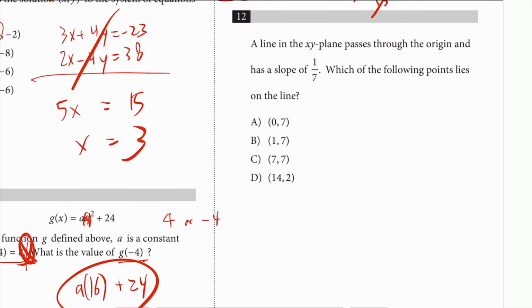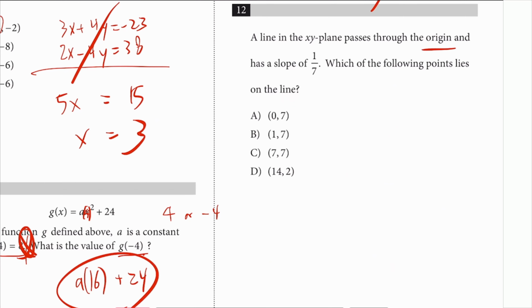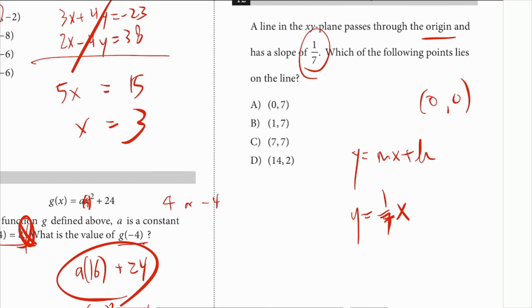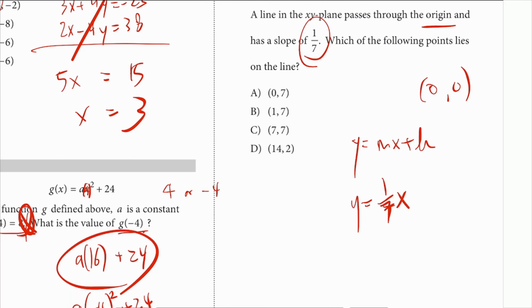Number 12, a line in the xy plane passes through the origin, so 0, 0, and it's got a slope of 1/7. So we have the linear equation, y is equal to mx plus b. So the slope is 1/7 x, and then the y-intercept is 0, so just skip writing that. Which of the following points lies on the line?